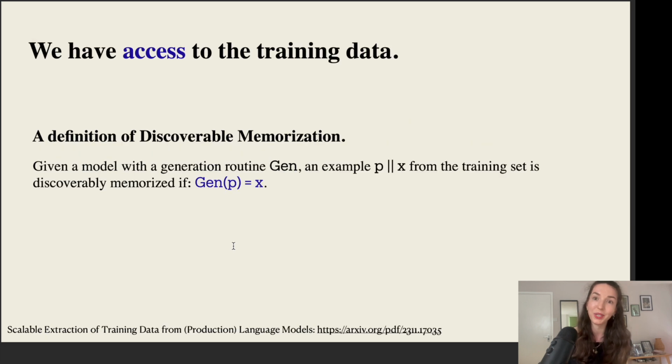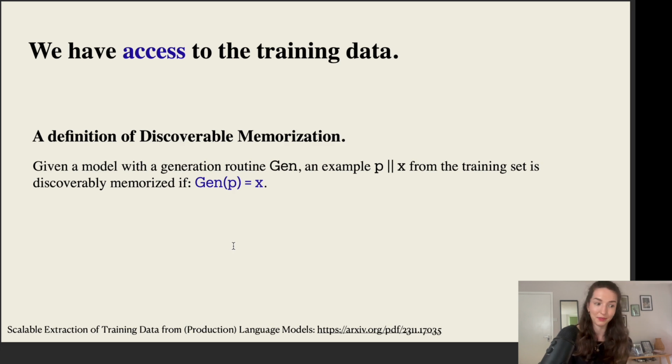Now let's see if we can improve upon this lower bound if we actually assume that we do have access to the training data. So to define again this notion where we do have access to the train data, we would say that an example P concatenated with X from the training set, so both P and X are from the training set, is discoverably memorized if whenever we put P into the model, we are getting as output X. So prompting with a piece from the training data, we would call X discoverably memorized if prompting with that P would lead to X.